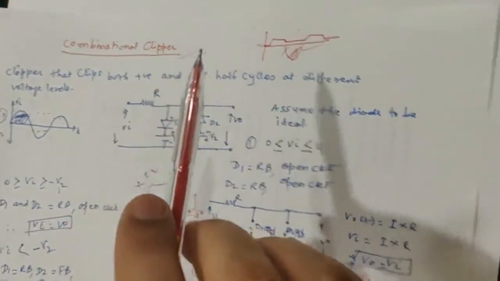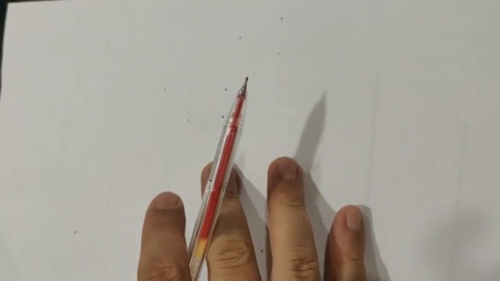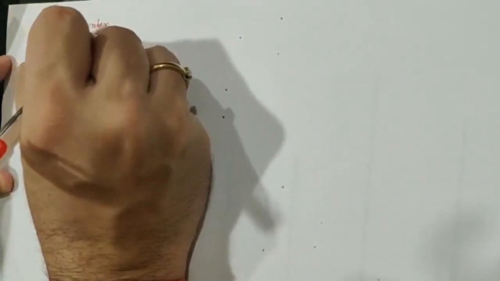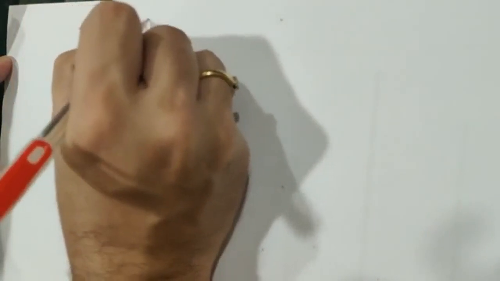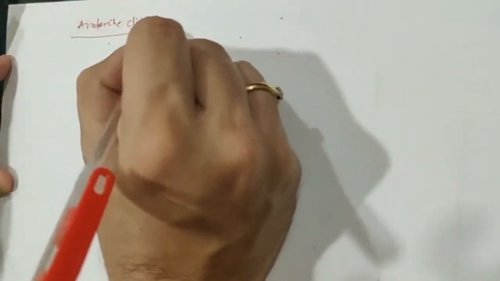So you can have diode which will clip the entire negative half cycle and the positive half cycle into two sections. Okay. Now let us consider the third type, which is called the avalanche clipper, the combination clipper using Zener diodes. So avalanche clipper, or a clipper using Zener diode.